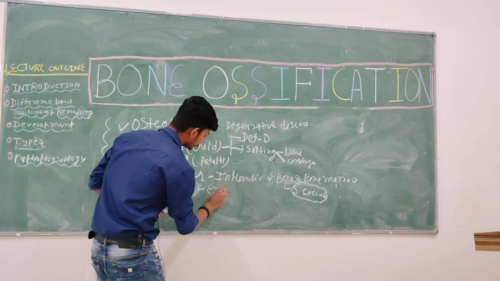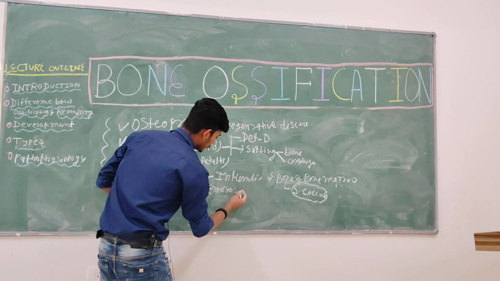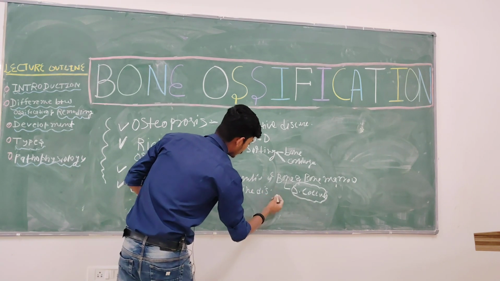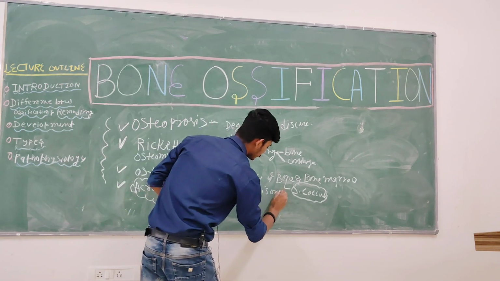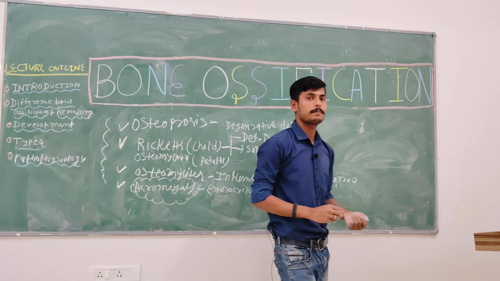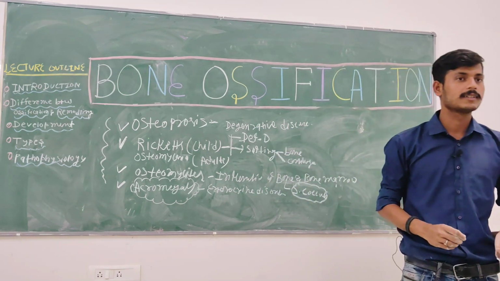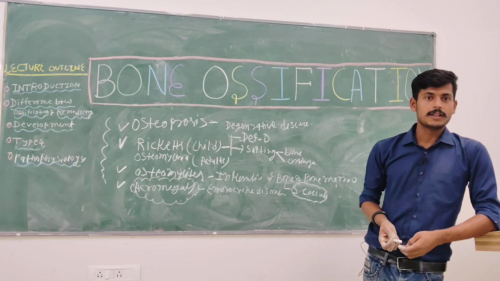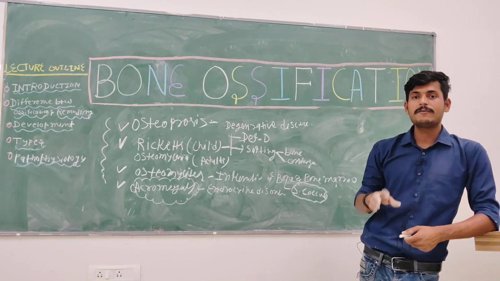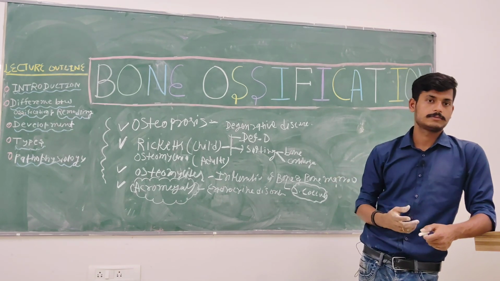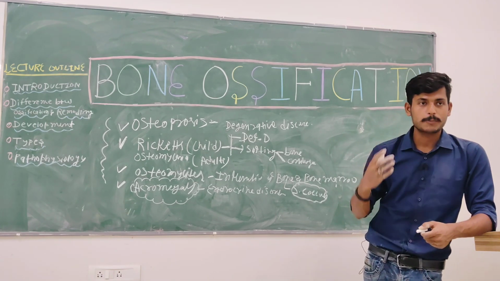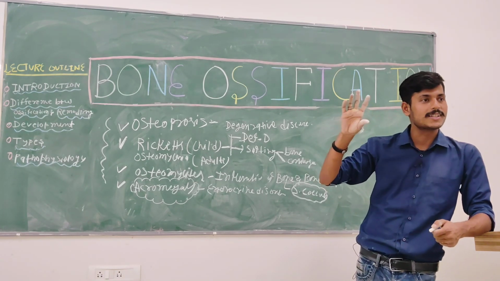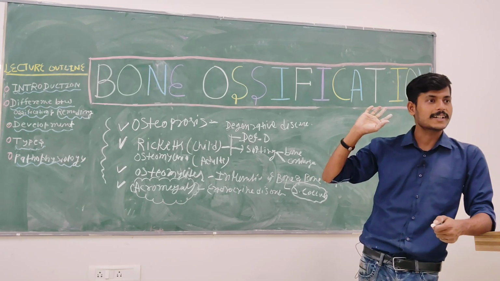Now, as you know, the growth hormone is secreted by your anterior pituitary. Am I right? It's secreted by your anterior pituitary. So sometimes what happens, there will be an abnormal cell proliferation and cell differentiation of the anterior pituitary cells.